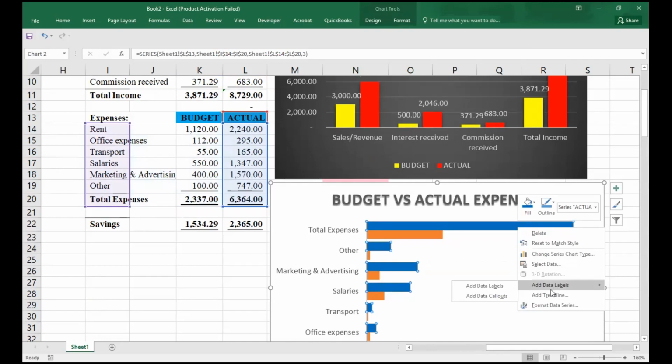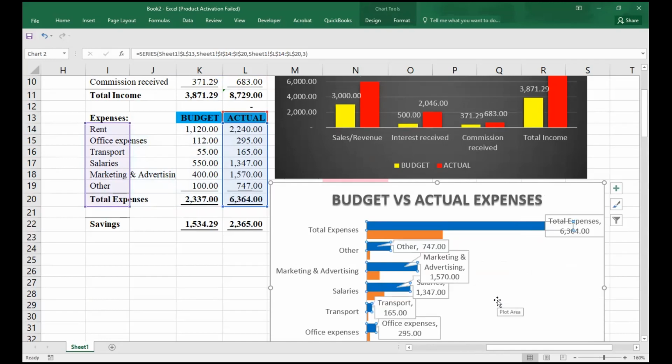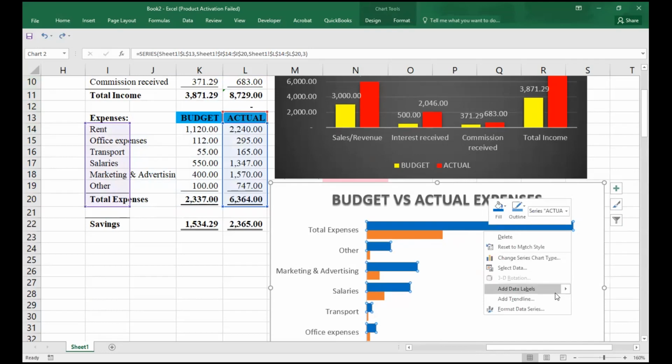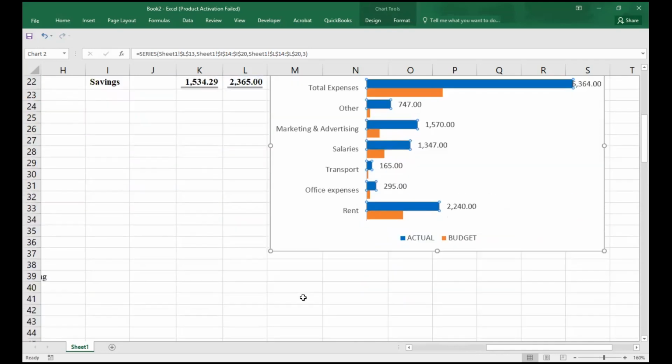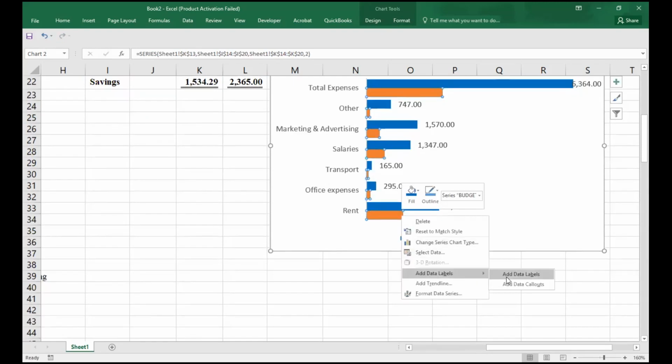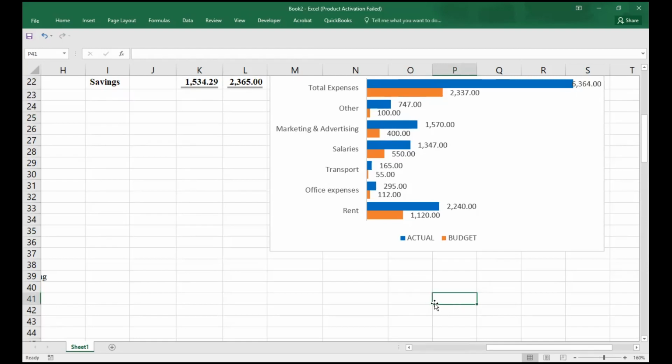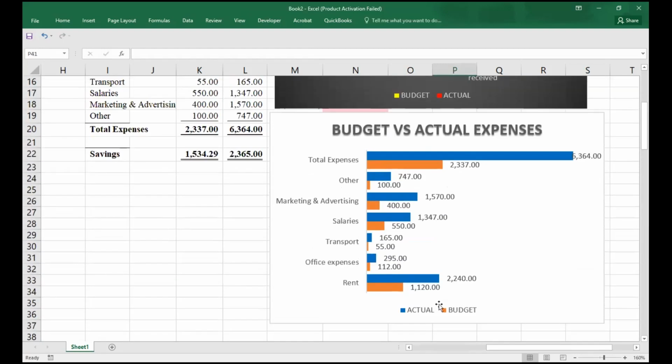Actually, what you're doing is just a matter of formatting. Callouts won't work efficiently. It will congest our data. Maybe we add data labels, yeah, like that. The same case, you can come and add our data labels like that. At least our work looks neat.